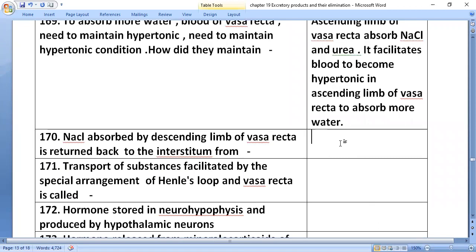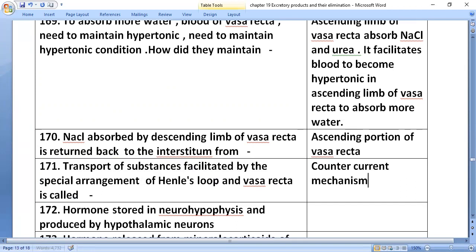Sodium chloride absorbed by the descending limb of vasa recta is returned back to the interstitium from the ascending portion of vasa recta. Transport of substances facilitated by the special arrangement of Henle's loop and vasa recta is called the counter current mechanism.